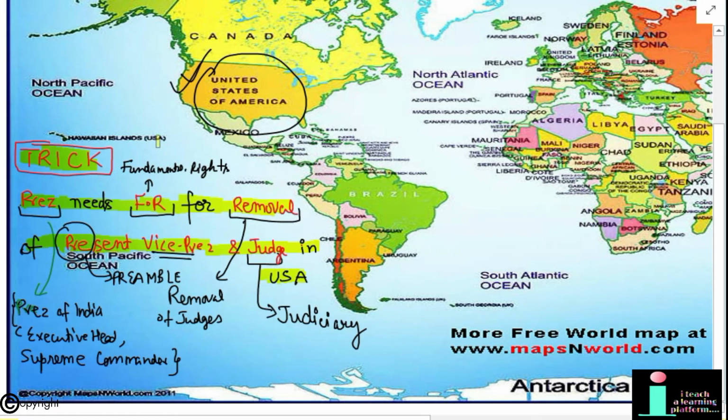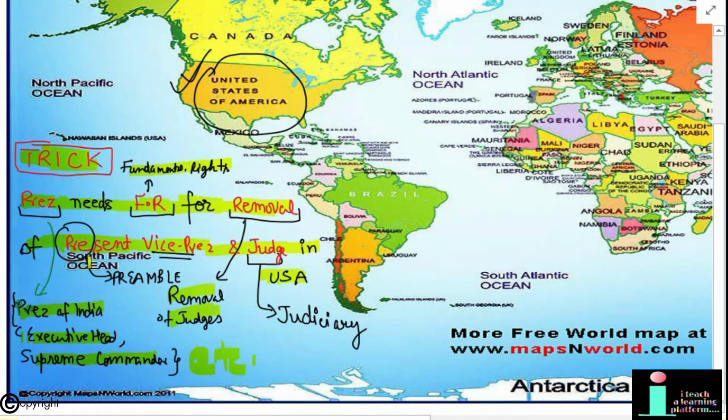So here Pres means borrowed features of President of India from the Constitution of USA, which are executive head, supreme commander. Fundamental rights, FR, are borrowed from the Constitution of US. Here removal stands for removal of judges.